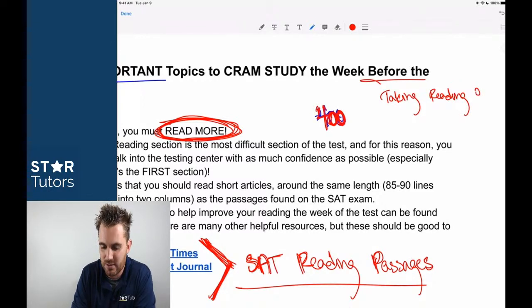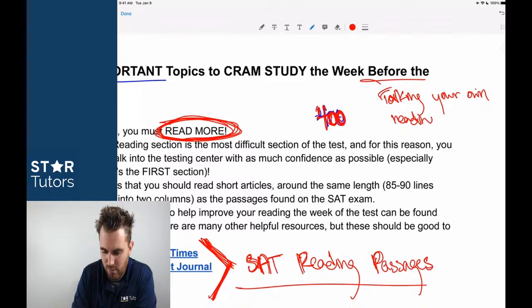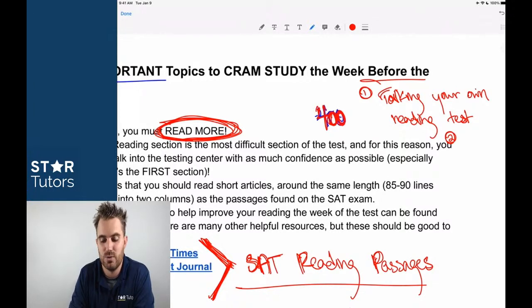Let's just say this: step one, taking your own reading test, right? Step two, grading it. That's step 1 and 2 here for reading. This can be something honestly that you do this week too, right?